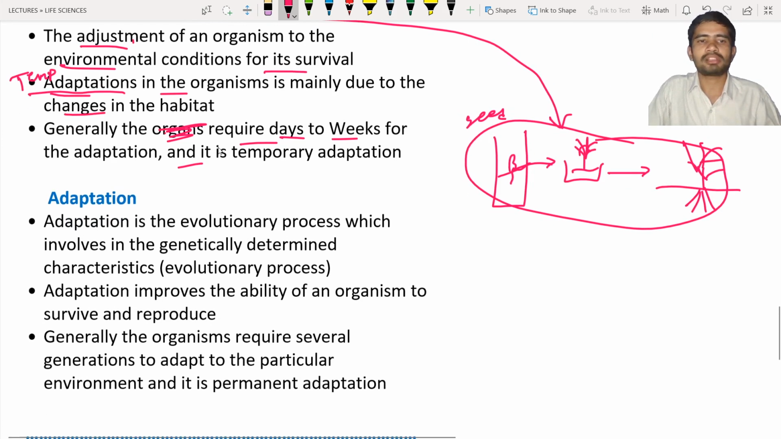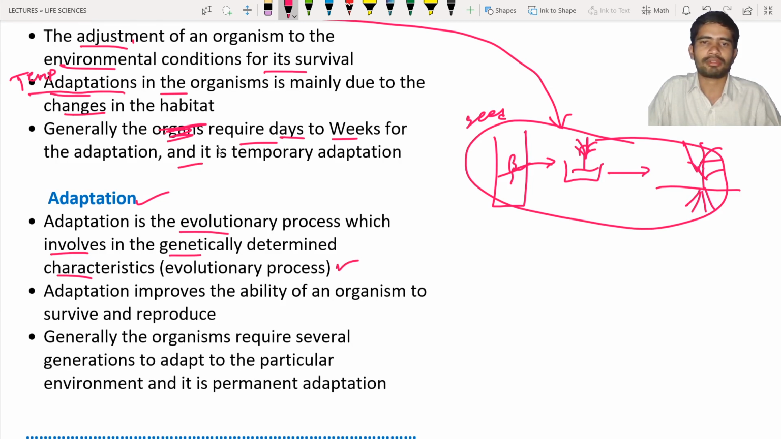Now we will see the permanent adjustment. Adaptation is an evolutionary process. Evolutionary process means that there is a change in the genetic information. As a result, if there is a change in the genetic information, that will be permanent. That involves genetically determined characteristics, and that is known as an evolutionary process.